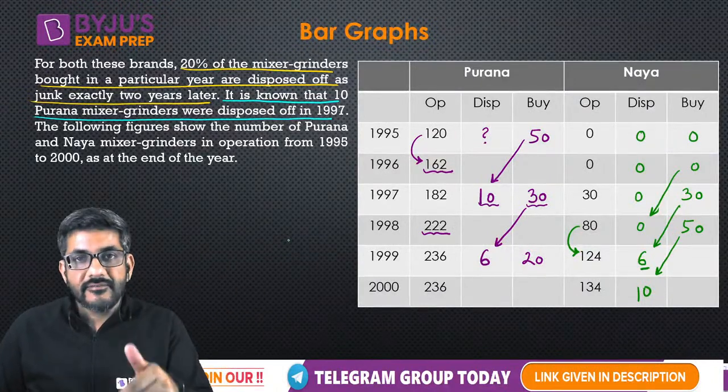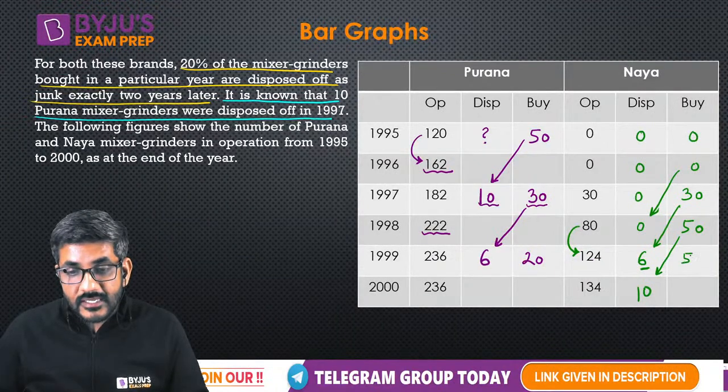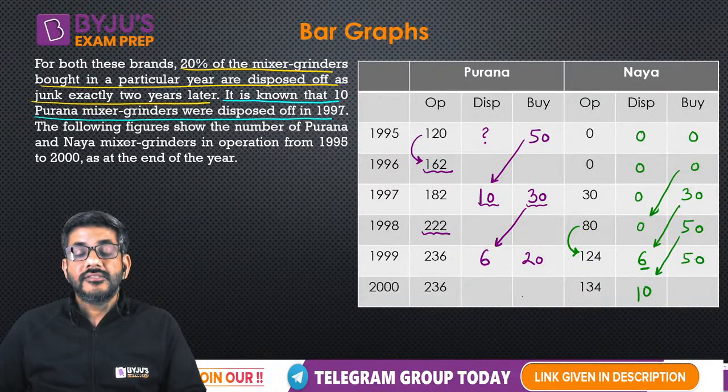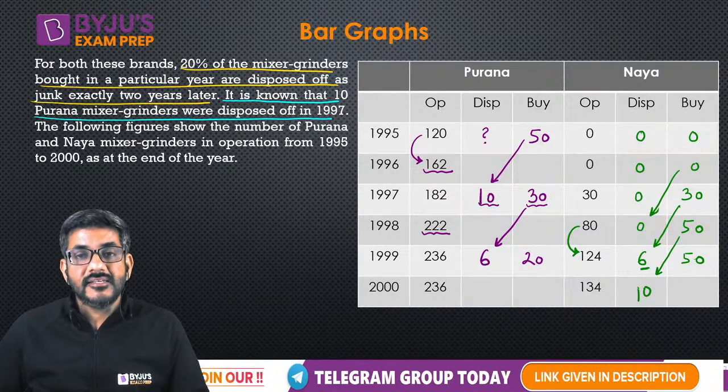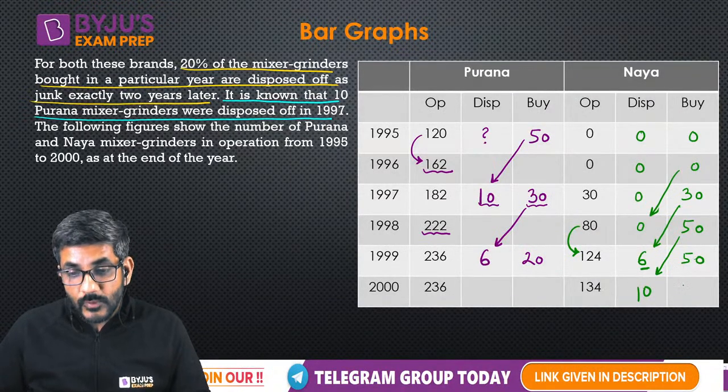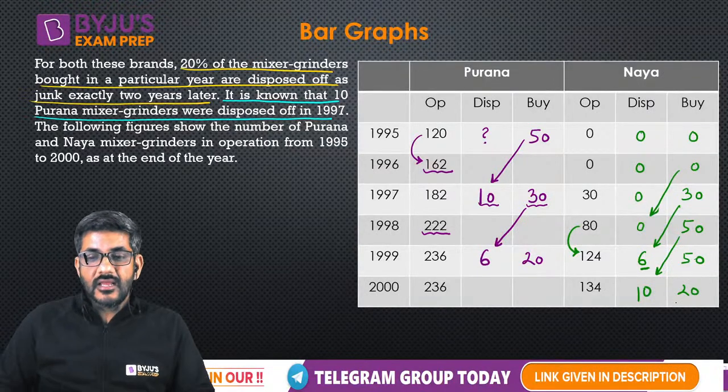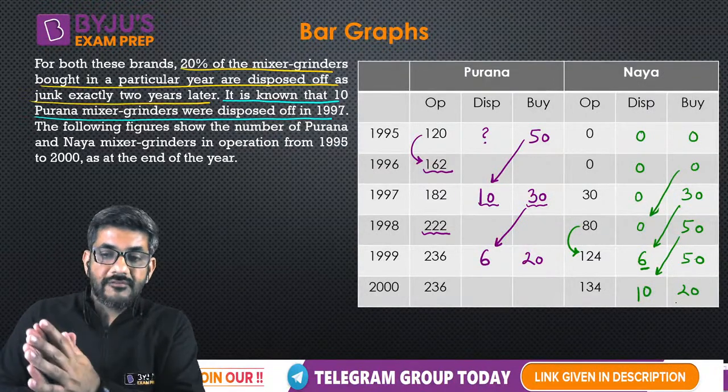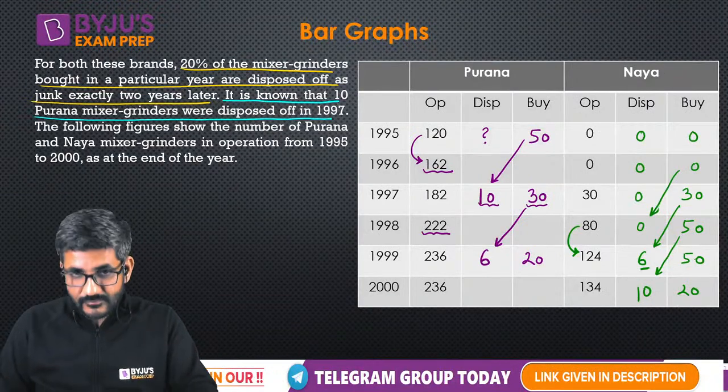80 minus 6 is 74, but we have 124, so 50 were bought in this year as well. Similarly, 124 minus 10 is 114, but how did 134 come instead of 114? 20 were purchased in this year, and that way we can get all the figures for नया mixer grinder, but